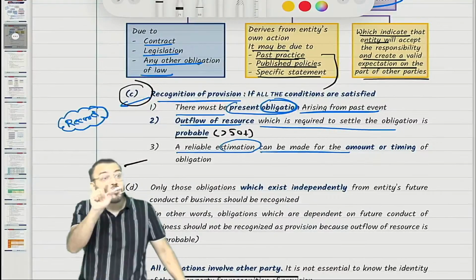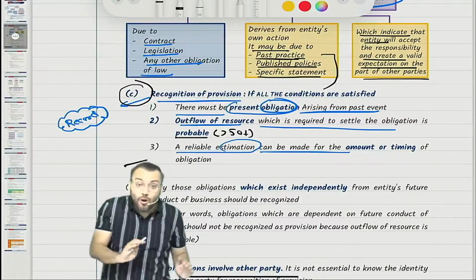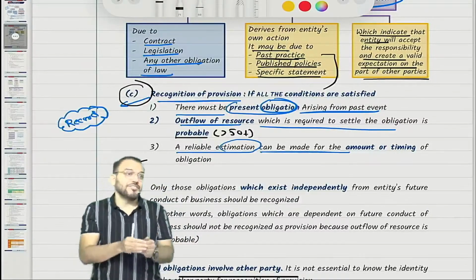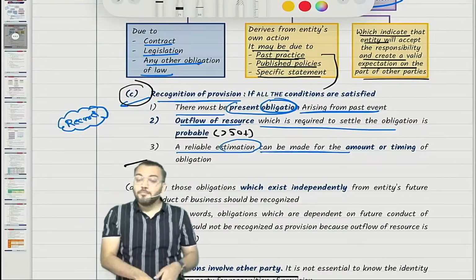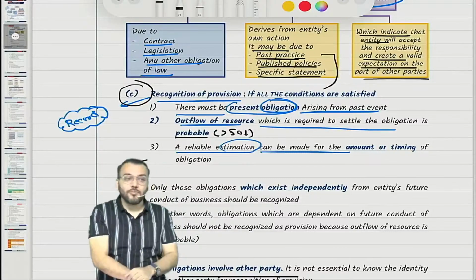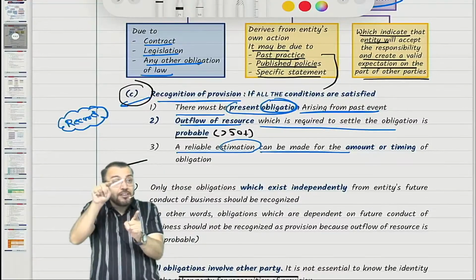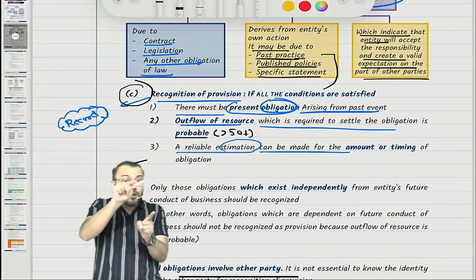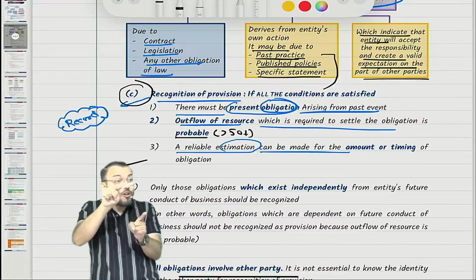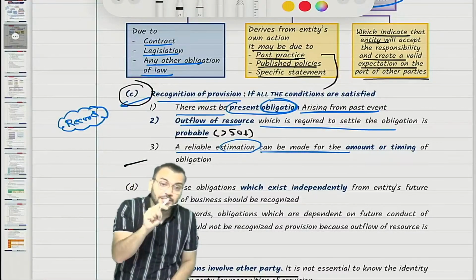Means chances of occurrence of that event must be more than 50%. When I gave the rainfall example, black clouds, when I am saying present obligation, the chances of rainfall, whether it will come or not, will be more than 50%. That is the first condition.